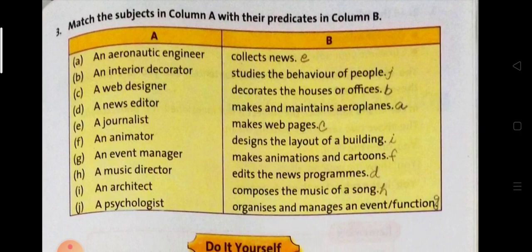An interior decorator, B, decorates the houses or offices, B. You can see all the answers like this. You can easily search, I think. Look at this. You can take a screenshot of this also. It will be easy for you to write.